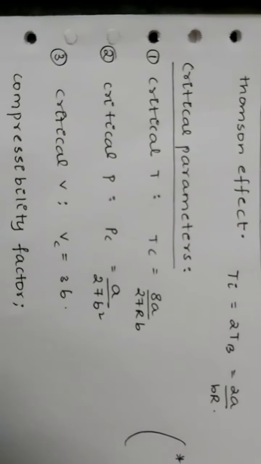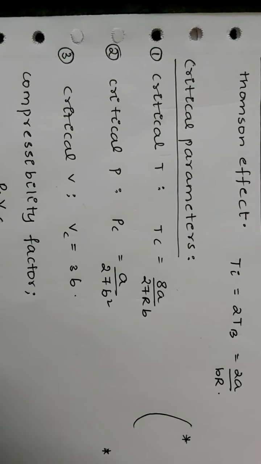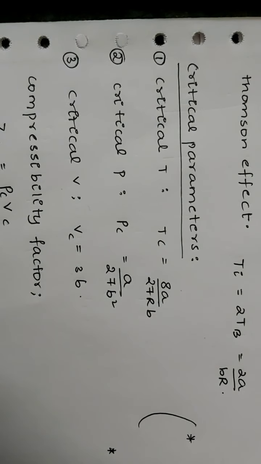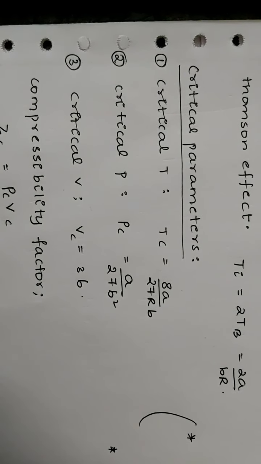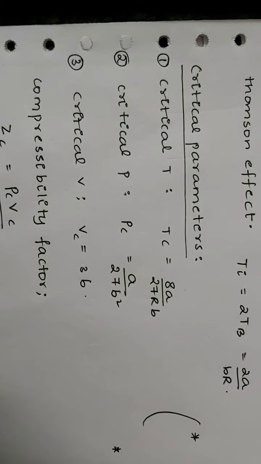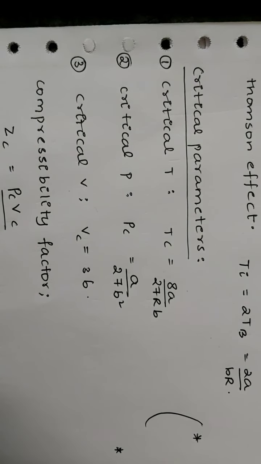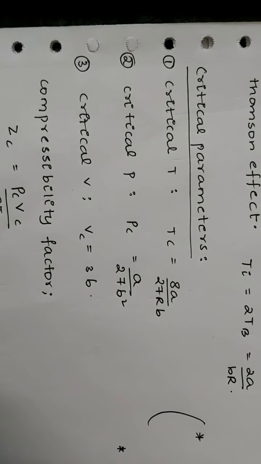Critical parameters. Critical temperature, T_C: the temperature above which a gas can't be liquefied by applying any extent of pressure. T_C is 8a/27Rb. Critical pressure: the pressure required to liquefy a gas at critical temperature, that is a/27b². Critical volume: the volume attained by a gas at critical temperature and pressure, that is V_C equal to 3b.